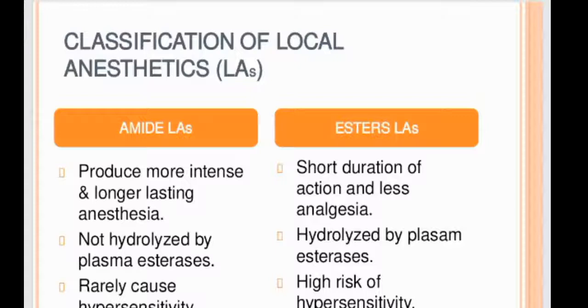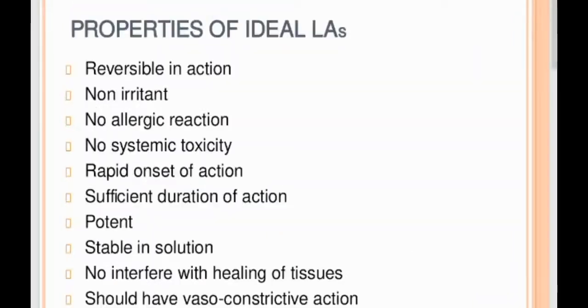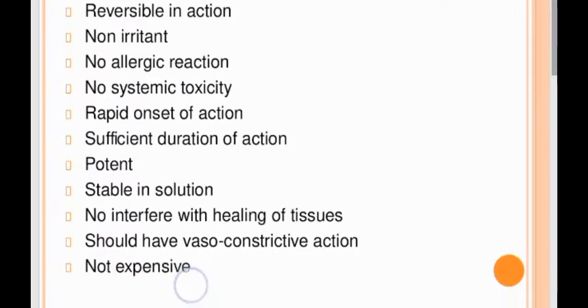Amides produce more intense and long-lasting anesthesia. They are not hydrolyzed by plasma esterases and rarely cause hypersensitivity reactions. But esters have a short duration of action and less analgesia, and they are hydrolyzed by plasma esterases and carry a high risk of hypersensitivity.